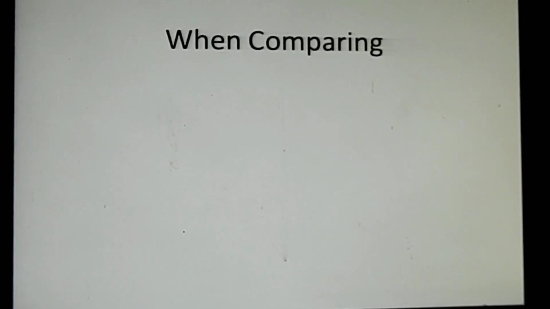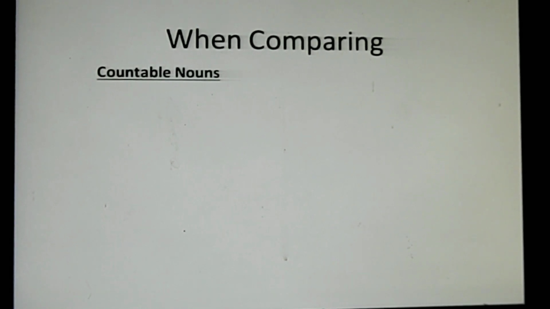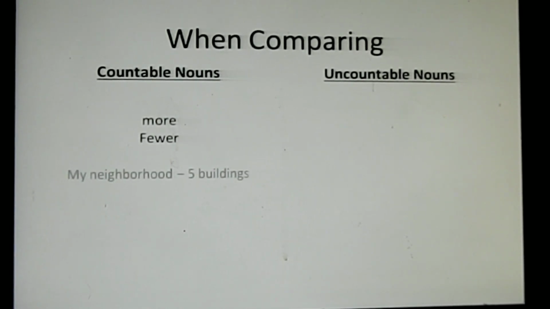Now there is a difficulty when comparing. We continue with countable and uncountable noun. When comparing, there is a problem of making mistakes. I'll show you how a student may commit a mistake. Countable nouns, uncountable nouns, for example, more and fewer.